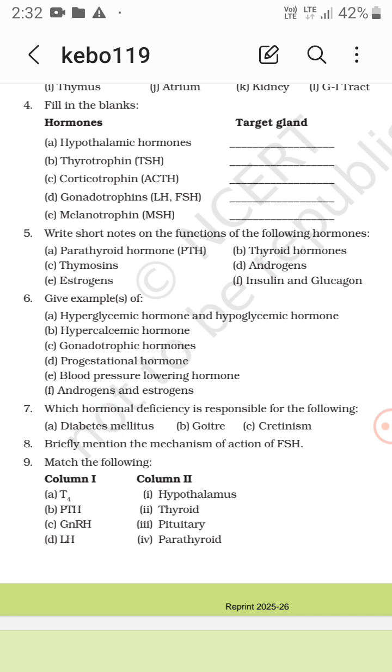Goiter is caused due to the deficiency of thyroid hormone. In cretinism, the offspring can be handicapped if the mother drinks alcohol.